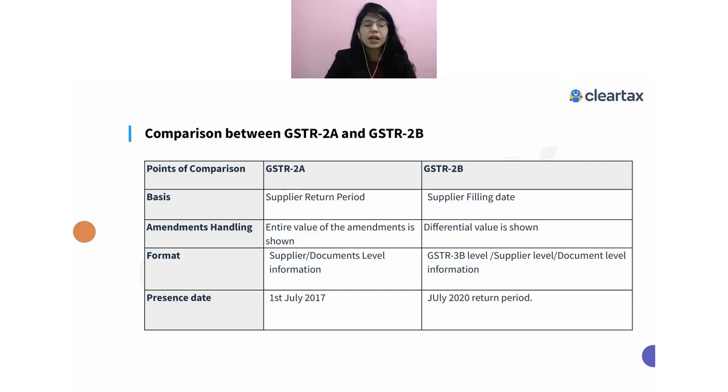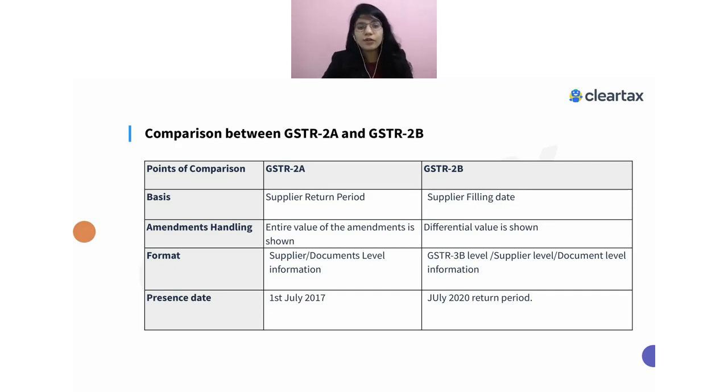Right? Now the next important point is about the format. In 2A, you get a format which is supplier-wise detail as well as document-level information. In 2B, they give you 3B-level information so that you can easily fill your GSTR 3B. They also give you supplier-level information, and document-level information.